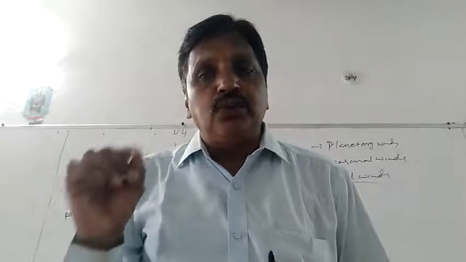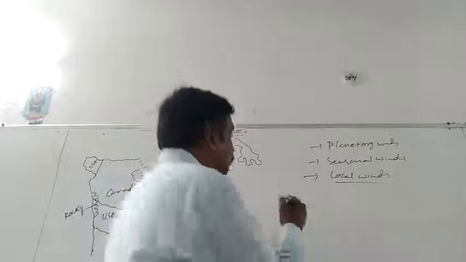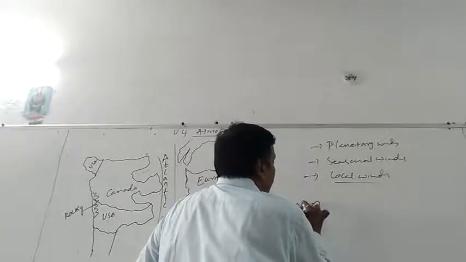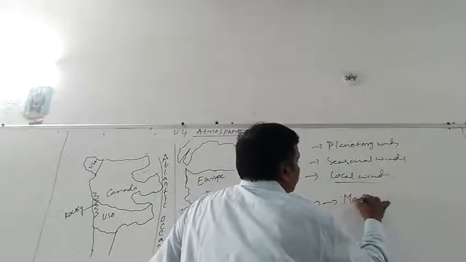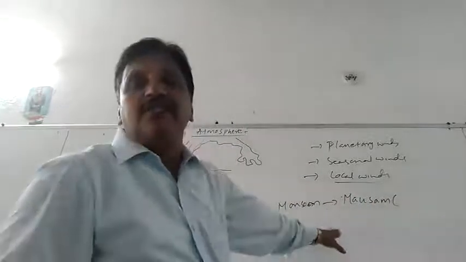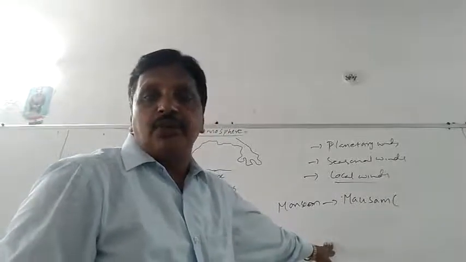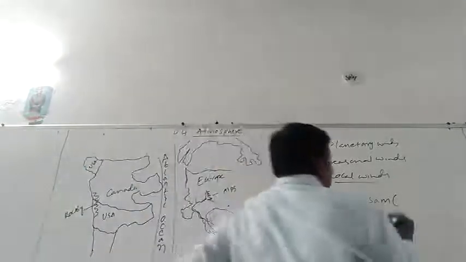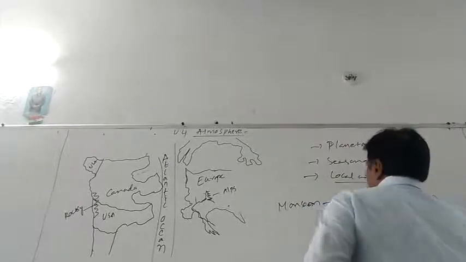Where did this word get derived from? The word monsoon, M-O-N-S-O-N, got derived from an Arabic word called Mausam, which means season. Mausam means season. If you listen to Hindi film songs also, if the word Mausam comes, it means some season, some period. Mausam, an Arabic word, means a season or a period.